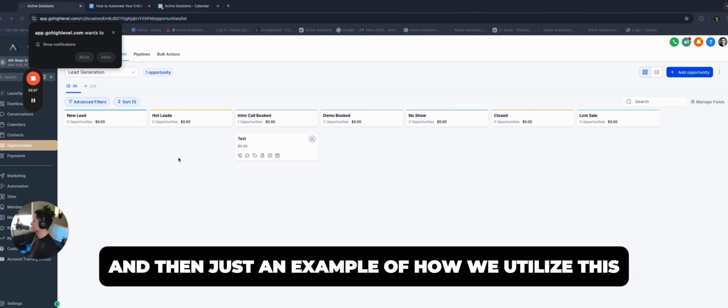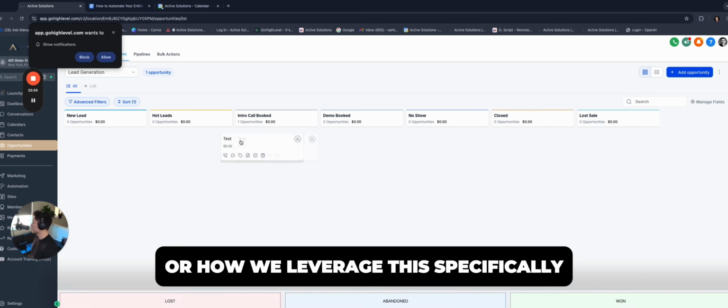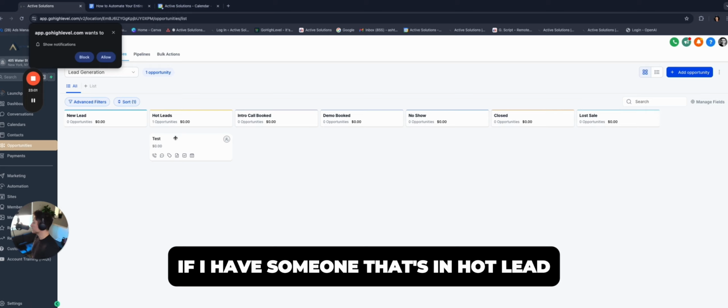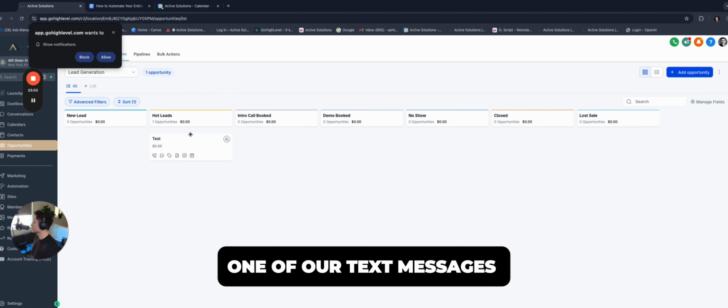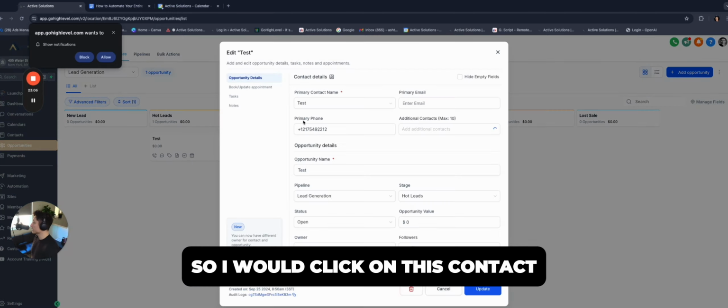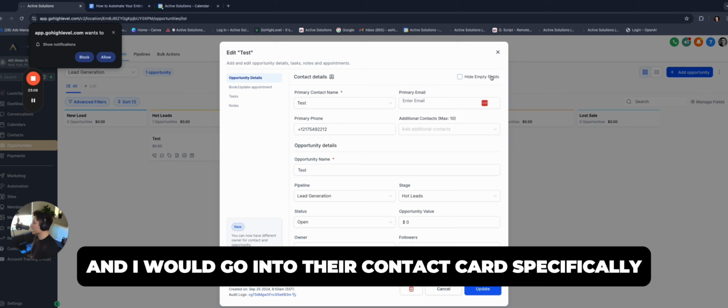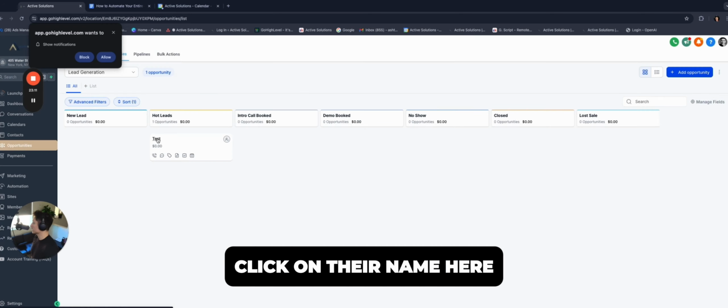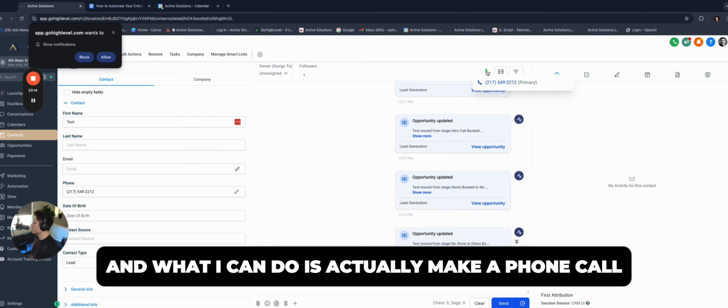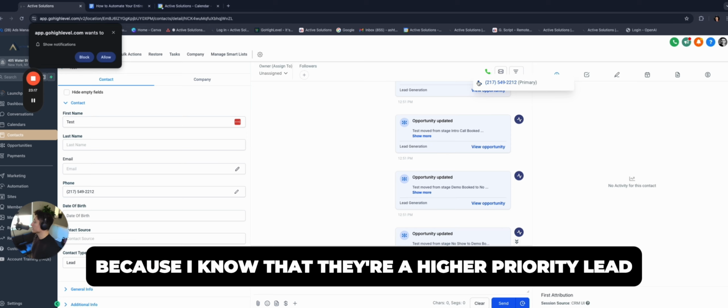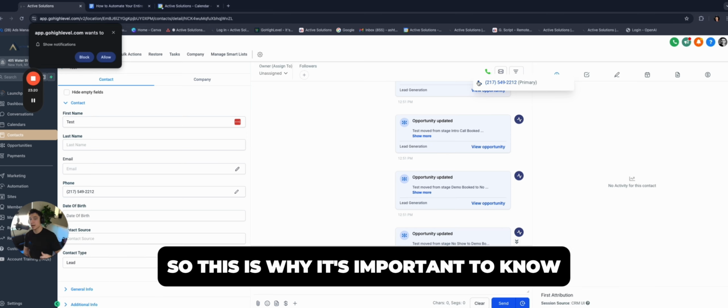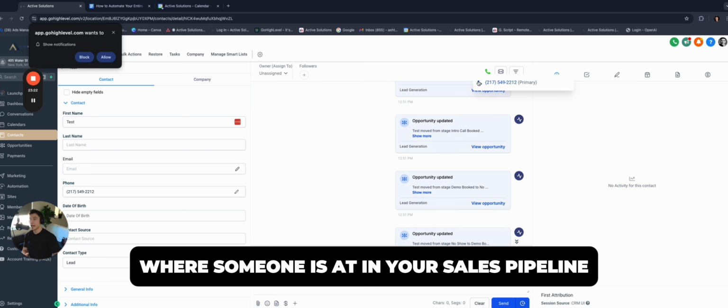And then just an example of how we leverage this specifically. If I have someone that's in hot leads, this means this person has actually responded to one of our text messages, right? So I would click on this contact and go into their contact card, so click on their name here. And what I can do is actually make a phone call to this person because I know that they're a higher priority lead. So this is why it's important to know where someone is at in your sales pipeline.